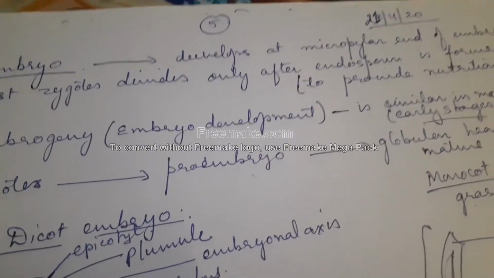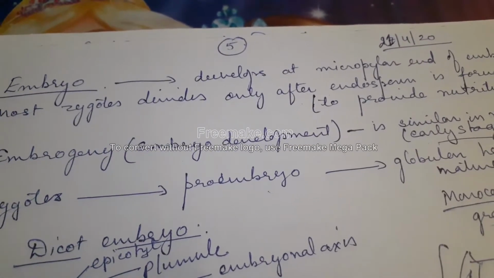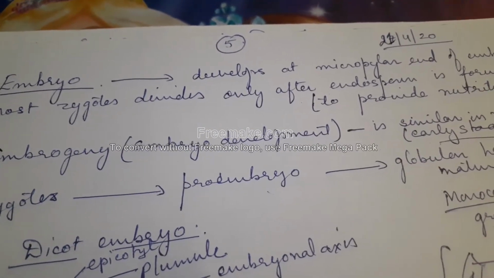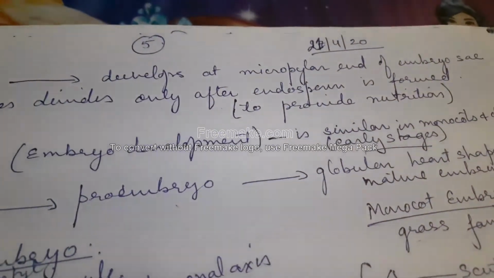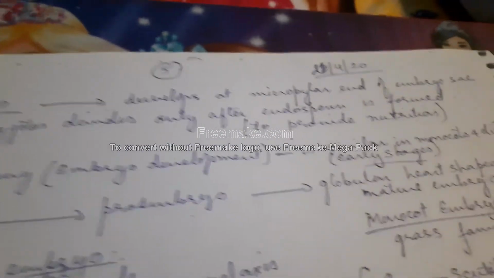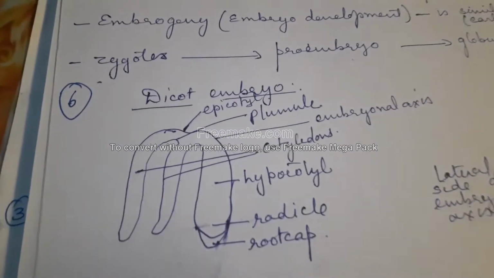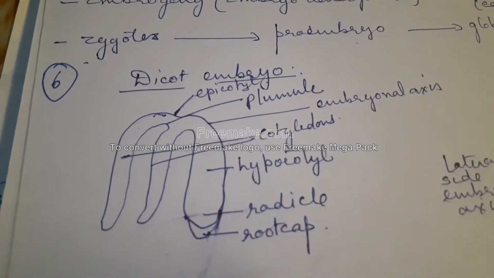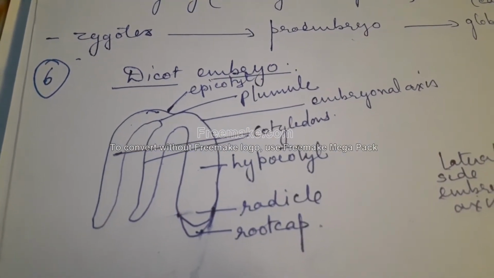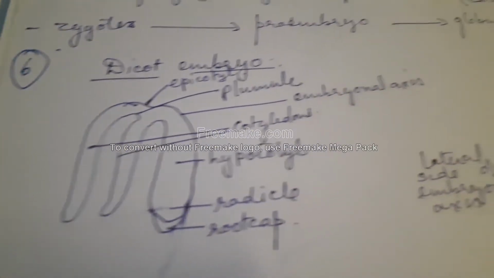Now embryo develops from the zygote at the micropylar end of the embryo sac, and nutrition for the development is provided by the endosperm, and zygote gives rise to proembryo, which will further develop into a globular heart-shaped mature embryo. Now these are the diagrams given in your NCERT book of a typical dicot embryo, which consists of epicotyl, plumule, embryonal axis, cotyledons, hypocotyl, radicle, and root cap.